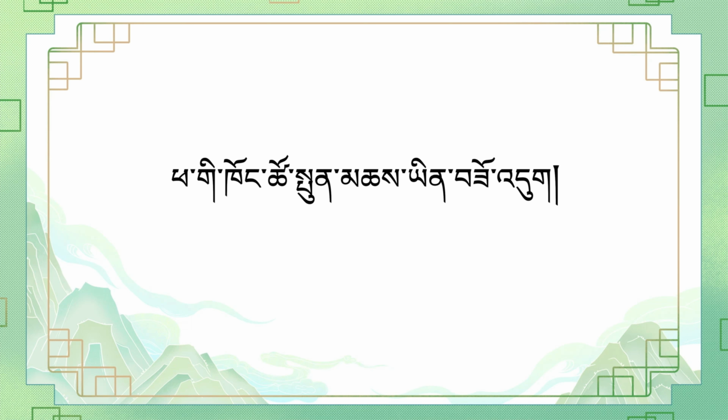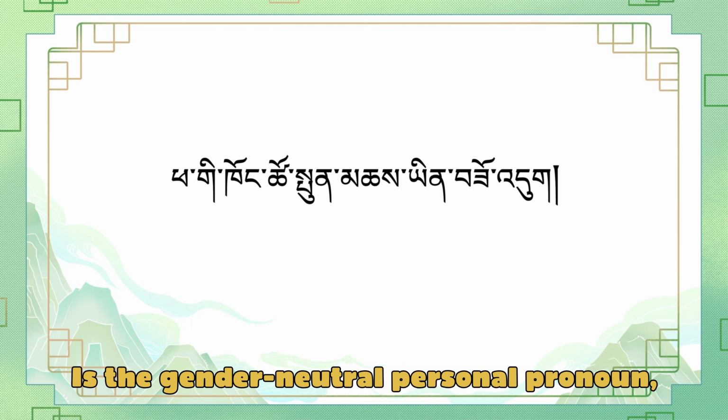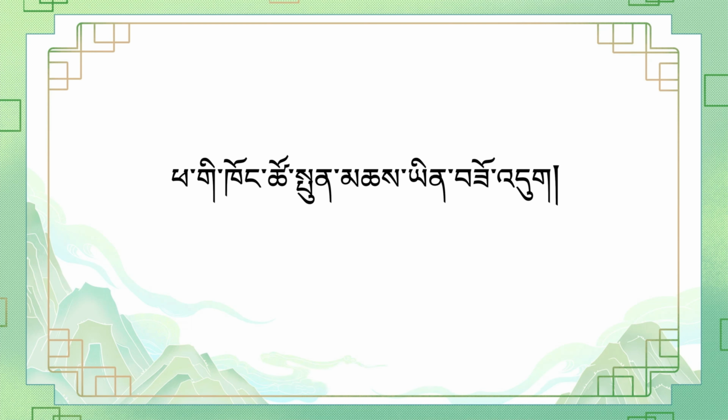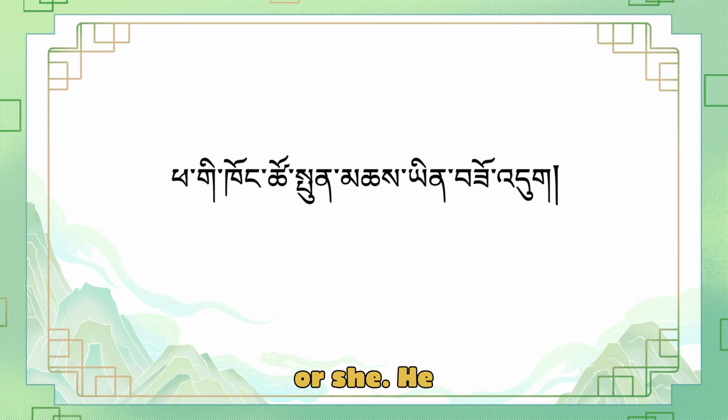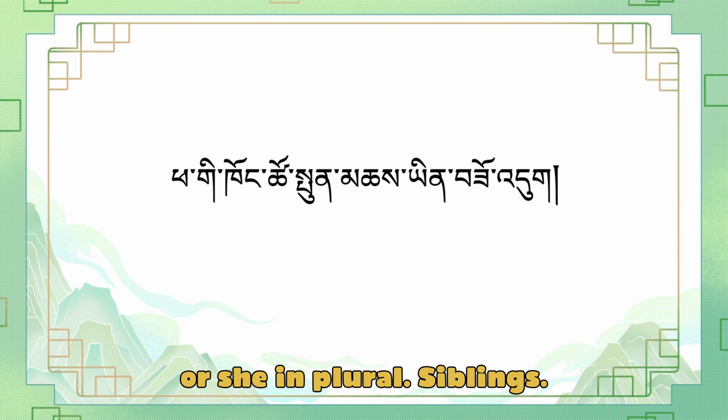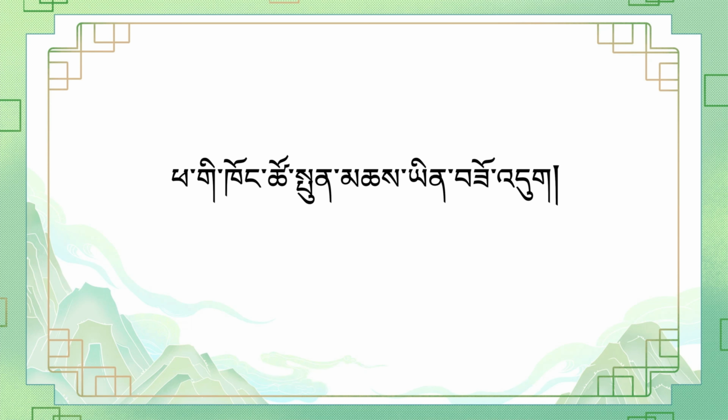Phagi khongtso phenchi yinsoto. Khong is the gender-neutral personal pronoun, he or she. Khongtso, he or she in plural. Siblings, phenchi.